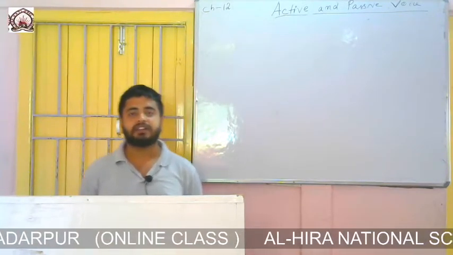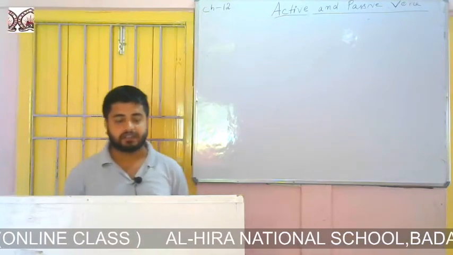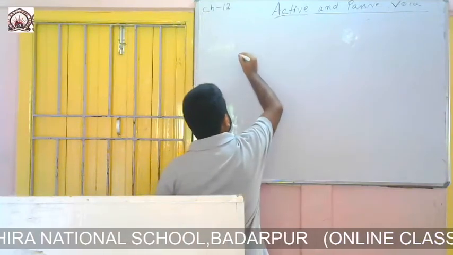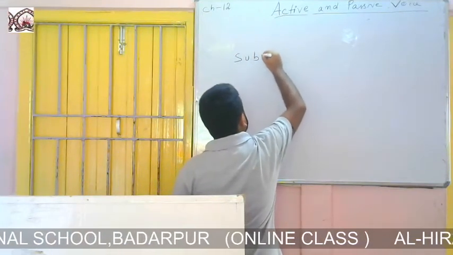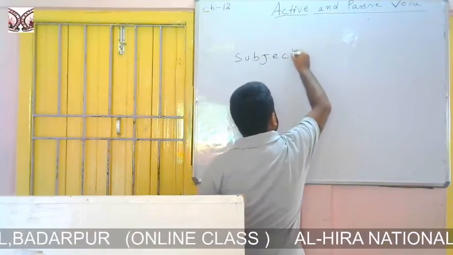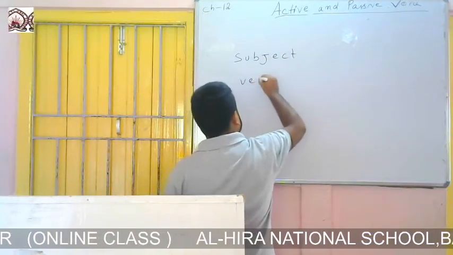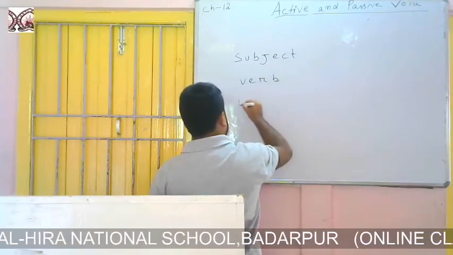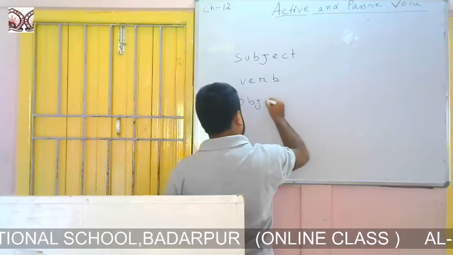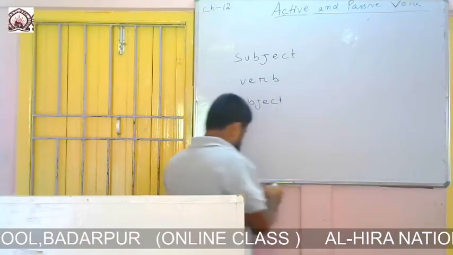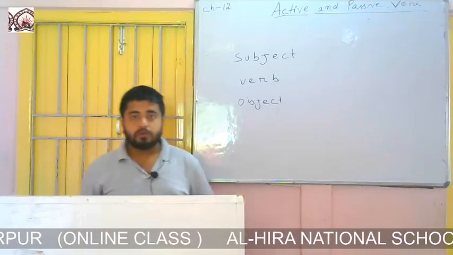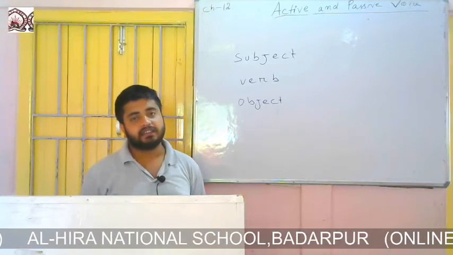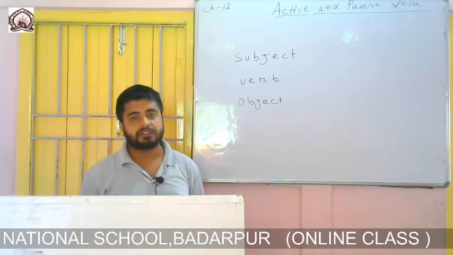These three things are subject, verb, and object. So we have to identify these three things in a sentence, otherwise we cannot change the voice.